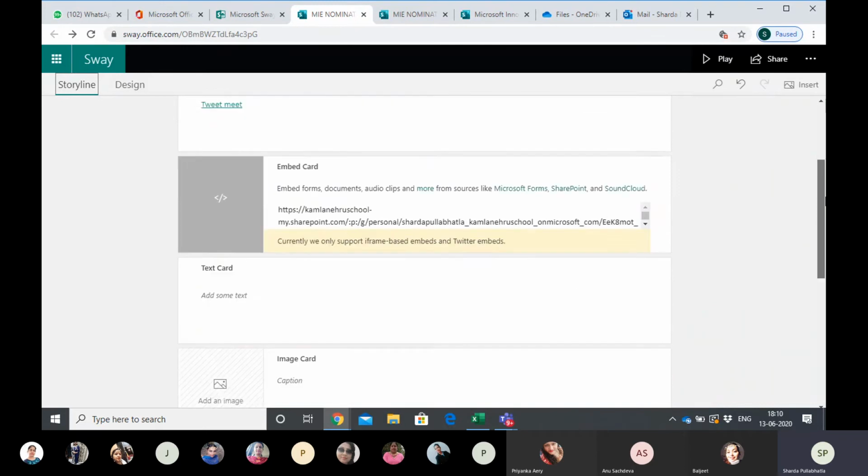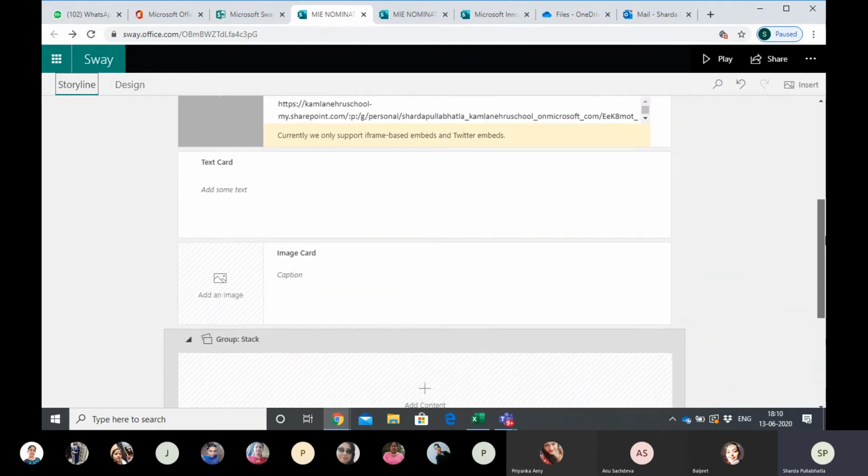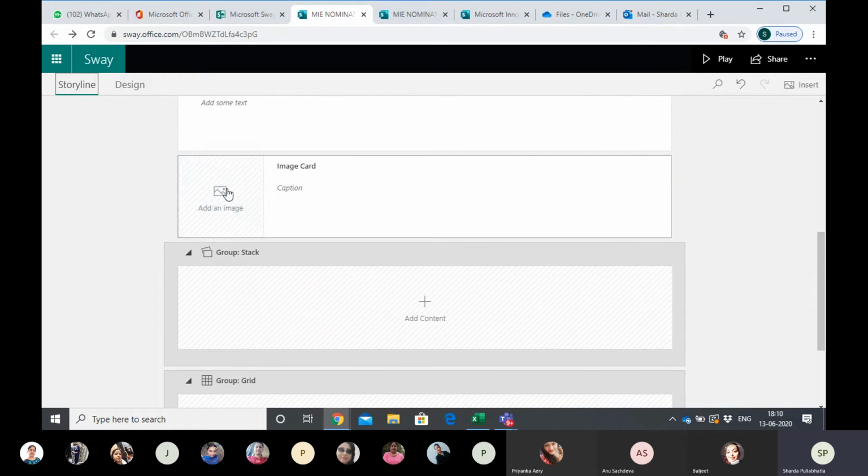Okay. And before I proceed to share, which is a very important option again, I'd like to show you some more pictures, how to add them. We go to this. This is our image card.